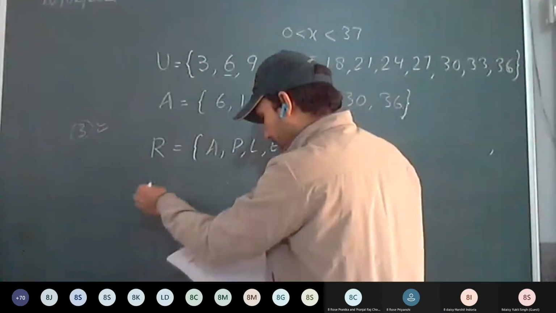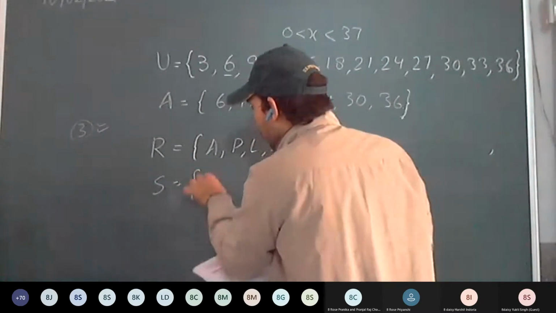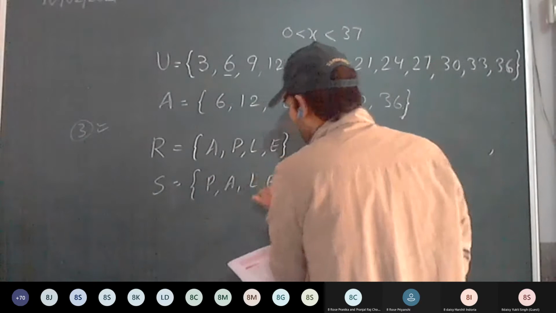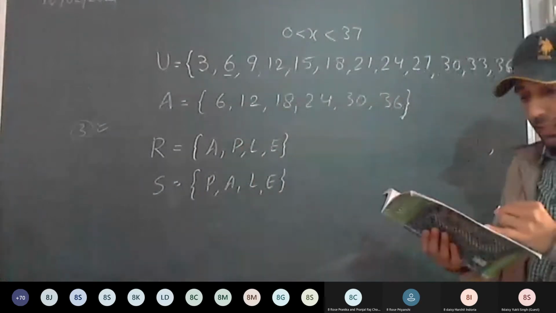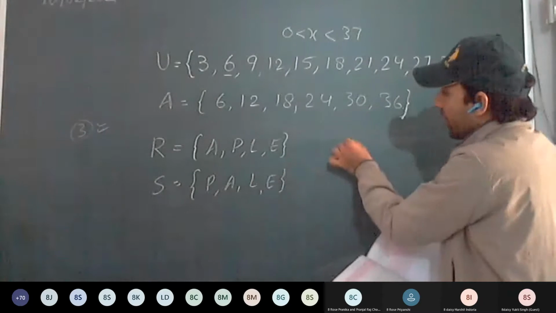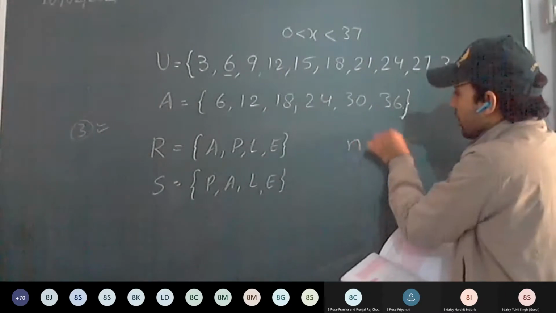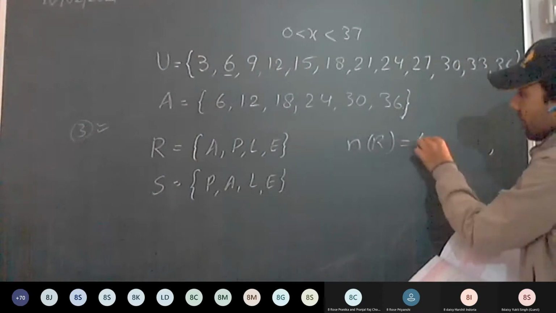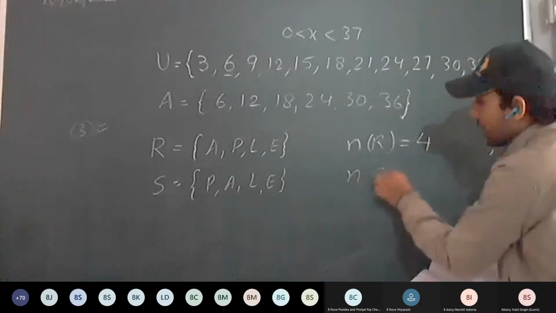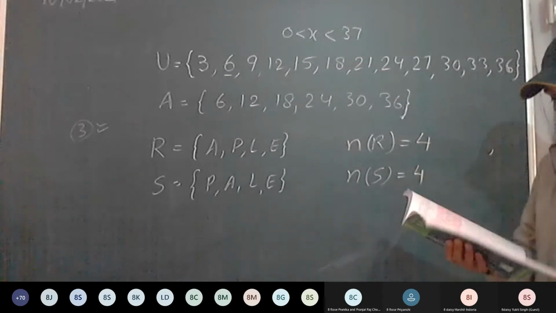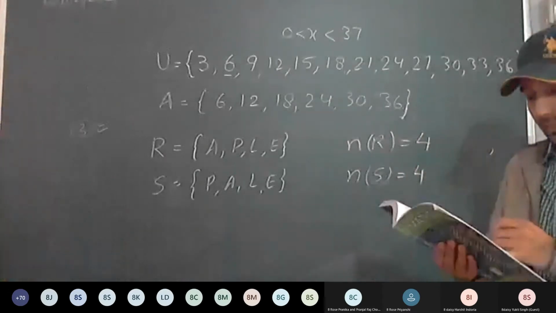And the S set, letters of P, A, L, E. Okay. Now find the cardinality of the sets R and S. What is the cardinality of the set R? How much is it? 4. Cardinality of the S set? 4. So are they equivalent sets?